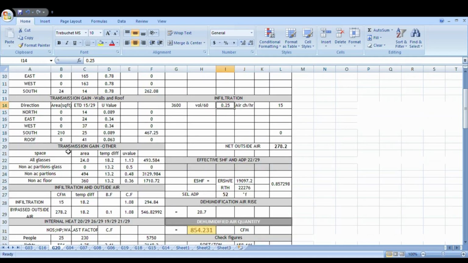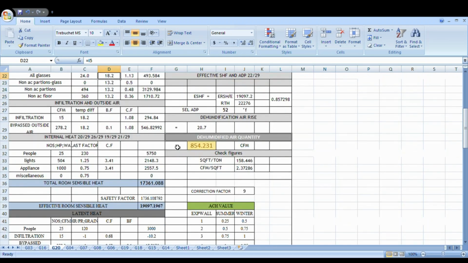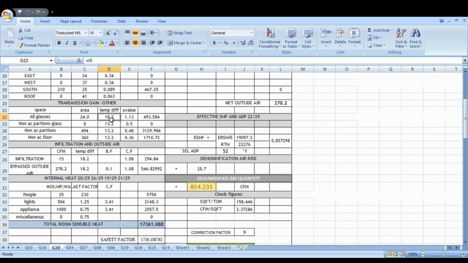Now transmission gain through others. For the glasses the value will come automatically, and the temperature difference is 18.2. Here for non-AC partition glass, nothing is there.